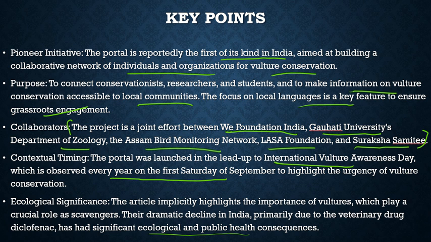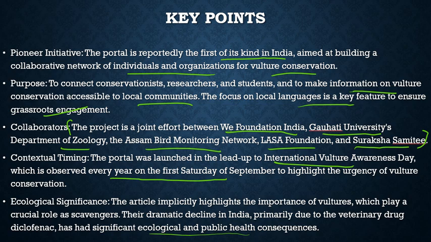Vultures are scavengers, they feed on dead animals, and the veterinary drug diclofenac is often used as an antibiotic or pain reliever for these animals. So when they feed on them, it leads to the death of these vultures. Now it is prime time to conserve them, and this is the best initiative we have brought in.